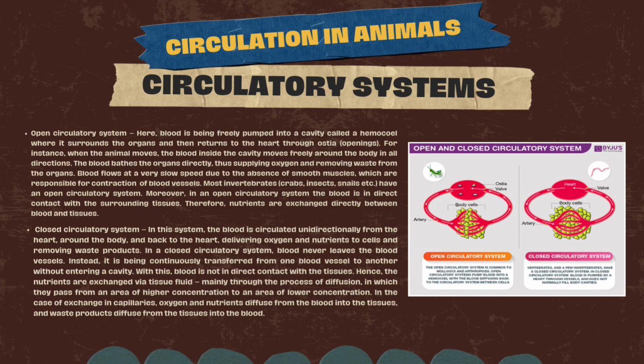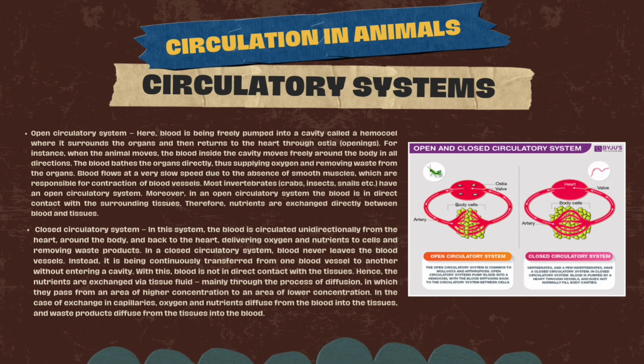The next one is the closed circulatory system. In this system, the blood is circulated unidirectionally from the heart around the body and back to the heart. This delivers oxygen and nutrients to cells and removes waste products. In a closed circulatory system, blood never leaves the blood vessels. Instead, it is continuously transferred from one blood vessel to another without entering a cavity. With this, blood is not in direct contact with the tissues.